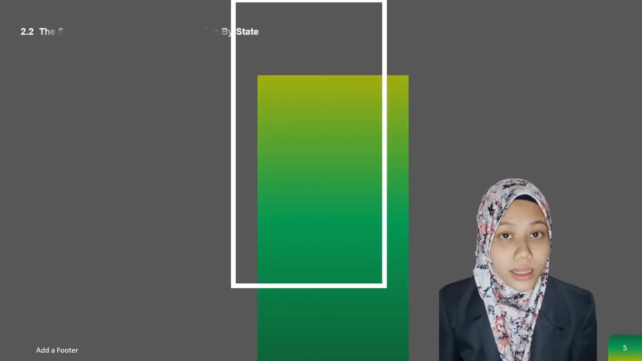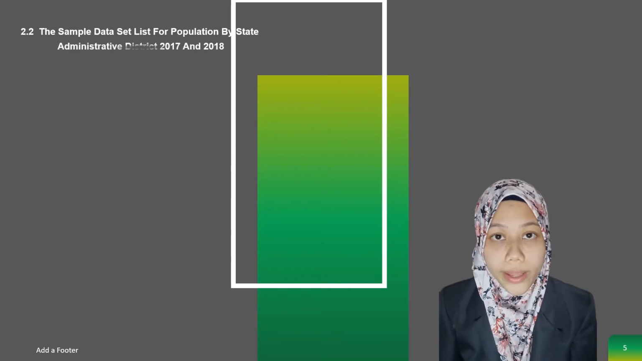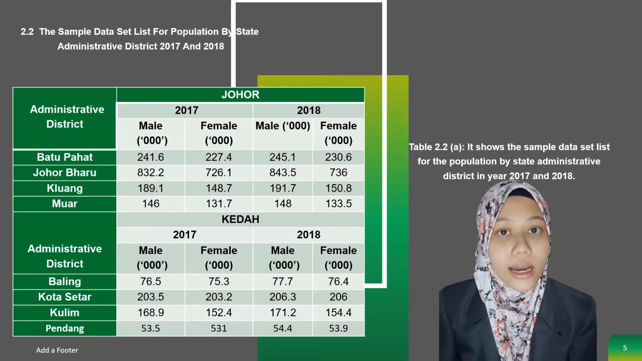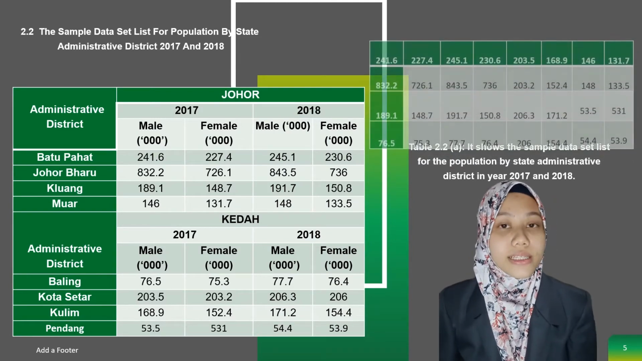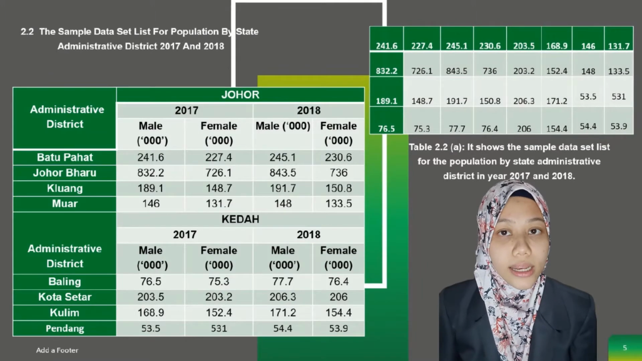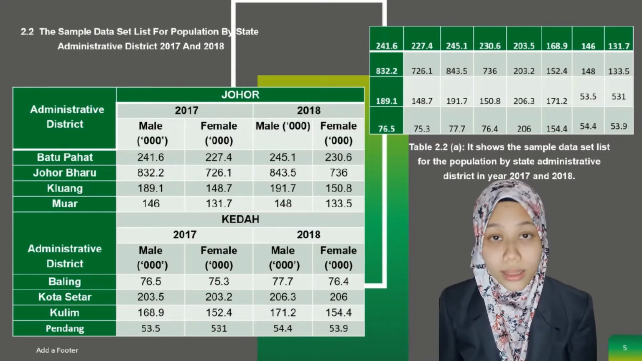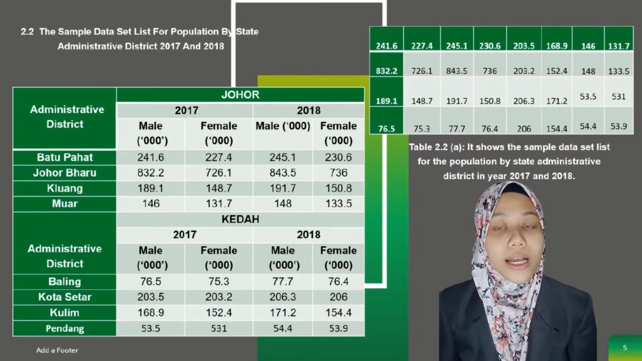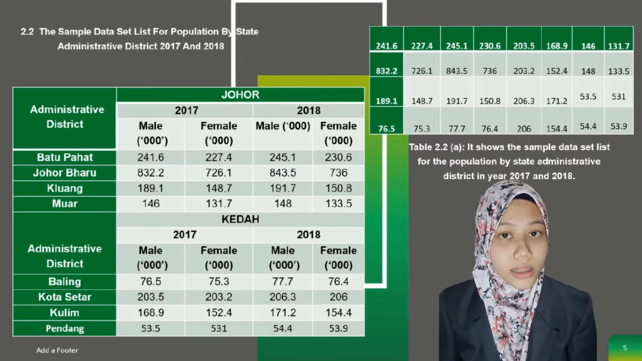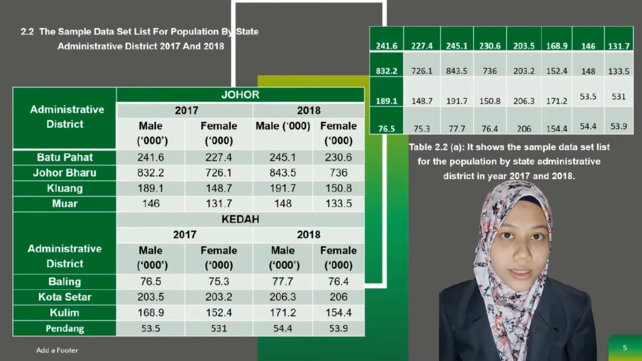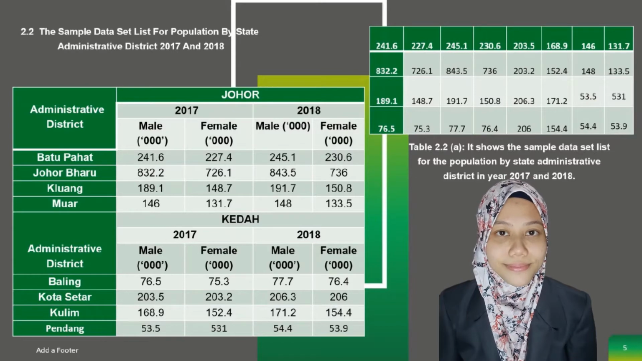The table for the description data, population by states of Johor and Kedah, administrative district and sex in 2017 and 2018, is taken from the Department of Statistics Malaysia. For the administrative districts, the state of Johor consists of Batu Pahat, Johor Bahru, Keluang and Muar, while the state of Kedah consists of Baling, Kota Star, Kulim and Pendang. As you can see from the table, this is the description data for the sex, male and female, population for Kedah and Johor in 2017 and 2018.